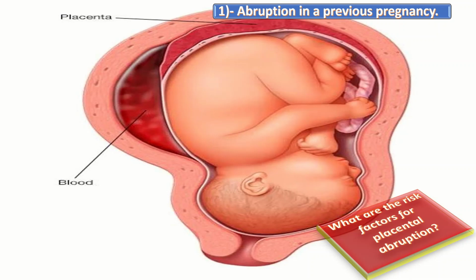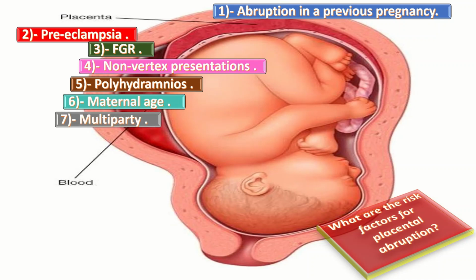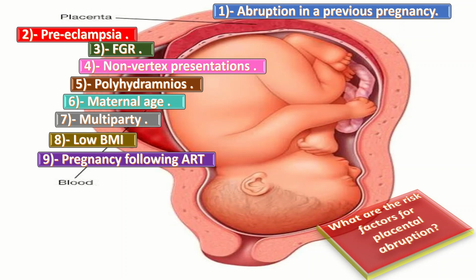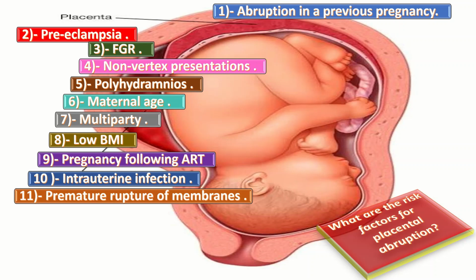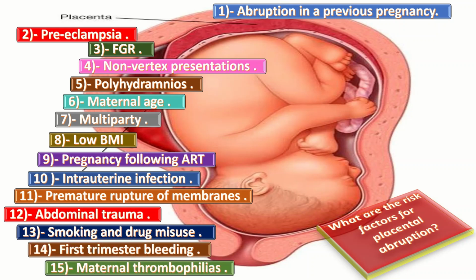The other risk factors include preeclampsia, fetal growth restriction, non-vertex presentation, polyhydramnios, advanced maternal age, multiparity, low body mass index, pregnancies following the assisted reproductive techniques, intrauterine infections, premature rupture of membranes, abdominal trauma both accidental and resulting from domestic violence, smoking and drug misuse, first trimester bleeding, maternal thrombophilias like factor V Leiden, and heterozygous prothrombin gene mutation.